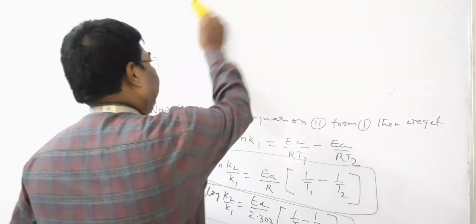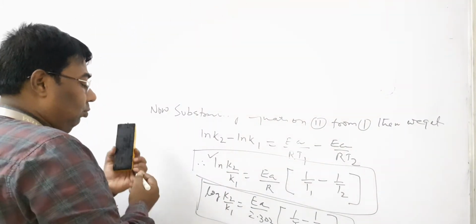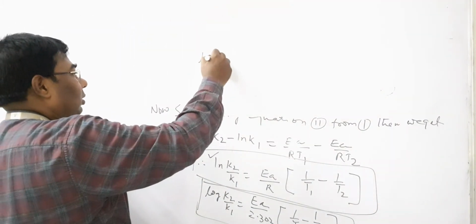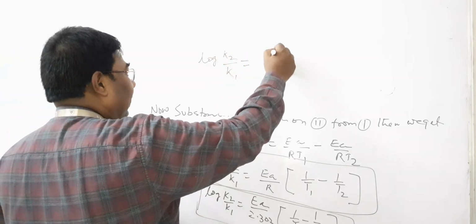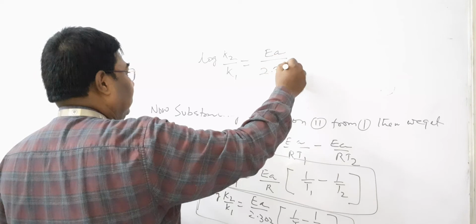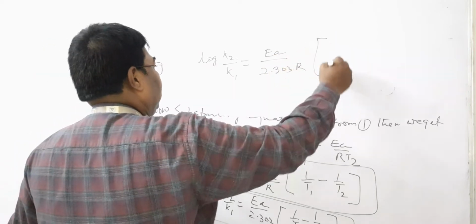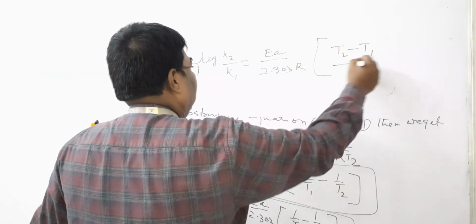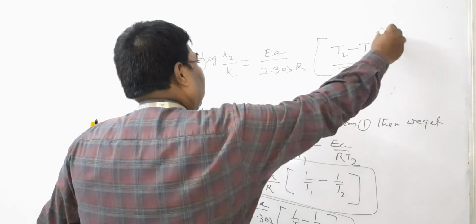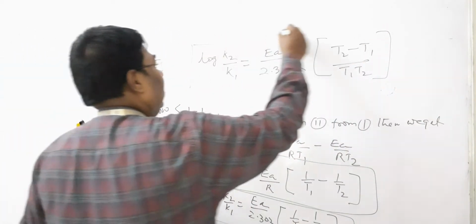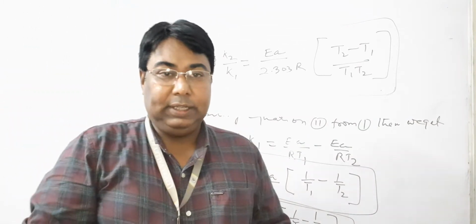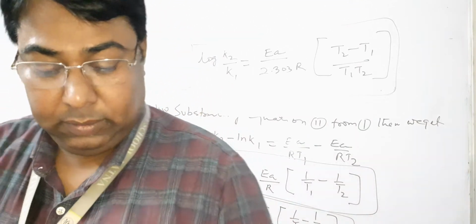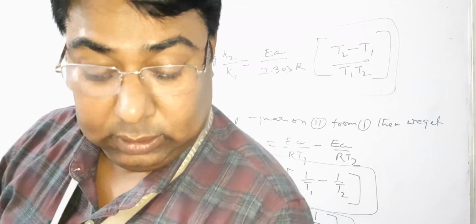Next, it is also modified as follows: log K2 by K1 is equal to Ea by 2.303 R, times T2 minus T1 by T1 T2. All of you use this equation to solve the question. Now we try to explain one numerical on this basis.